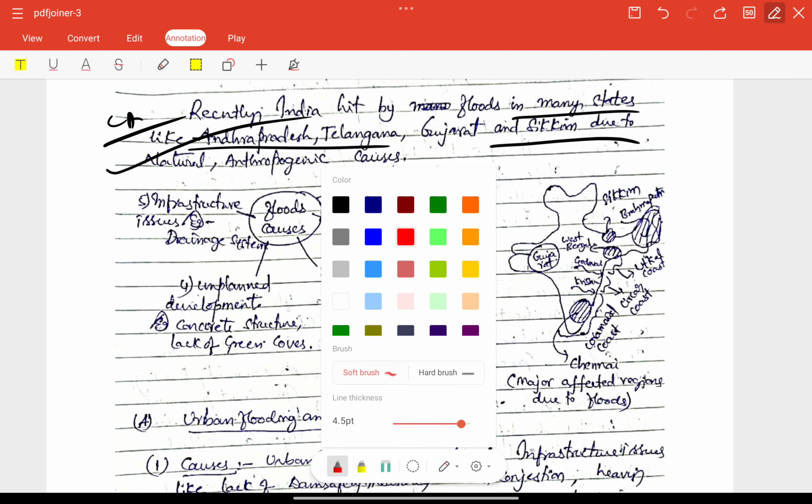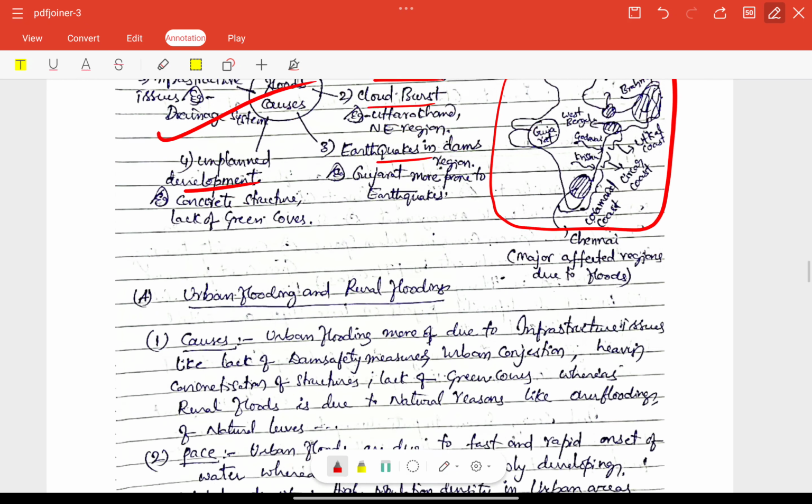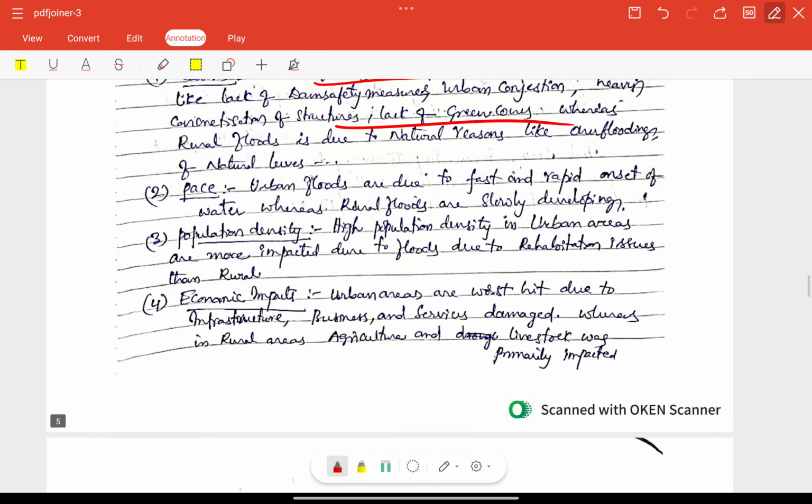So we need to focus on that. Here the flood causes are also included as a flowchart, very good. Otherwise, some map is also included. For the geography part of questions, we need to include our map pointing. Very good. This is also a very good note here. Next, urban flooding and rural flooding are also included here. Differences, right? Causes, one of the important differences, are included for urban flooding and rural flooding.